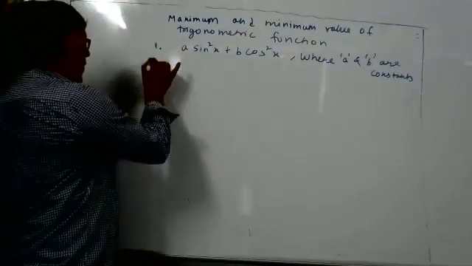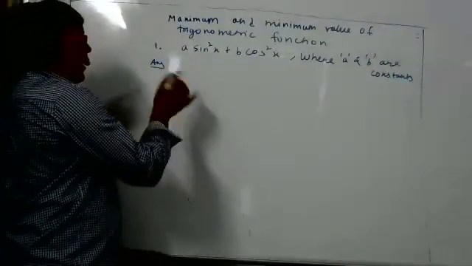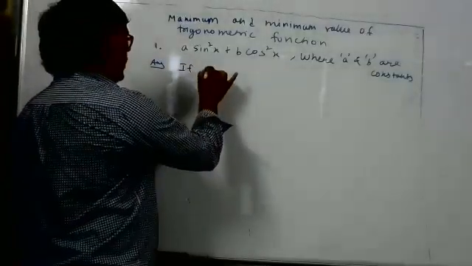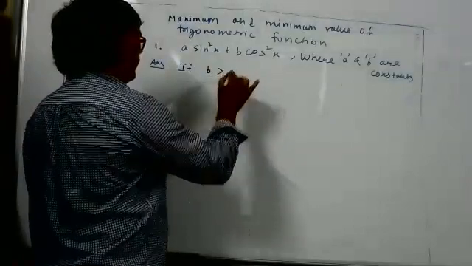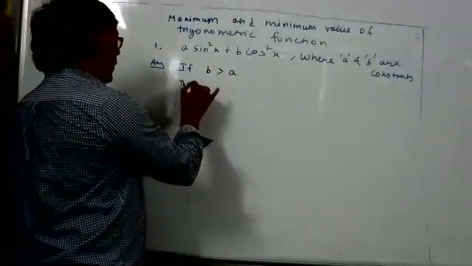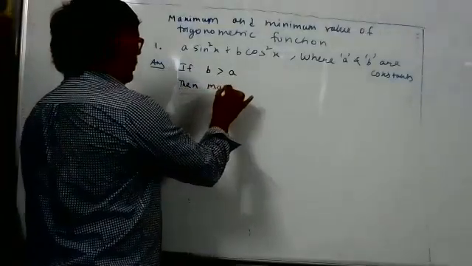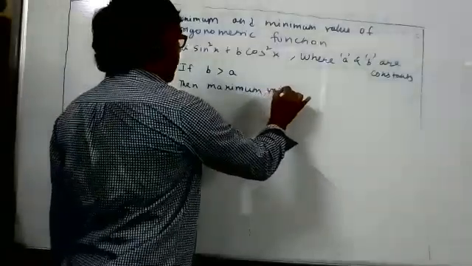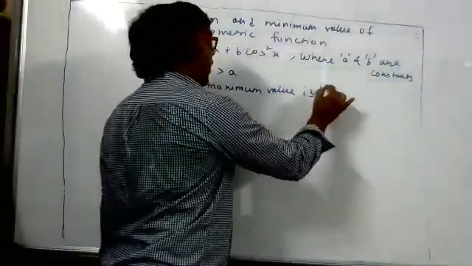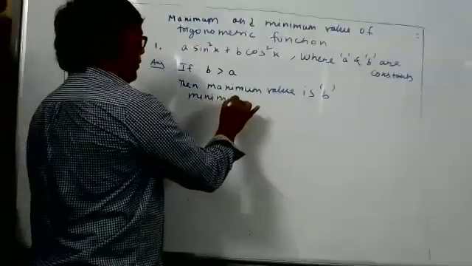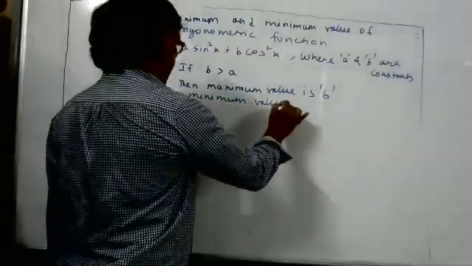So students, the answer for this is, if b is greater than a, then the maximum value is, anybody knows? The maximum value is b and the minimum value is a.